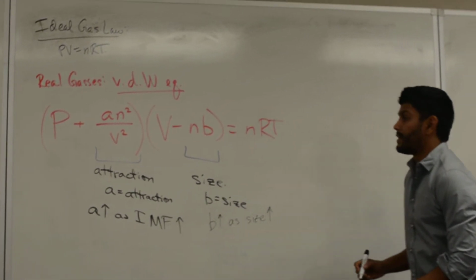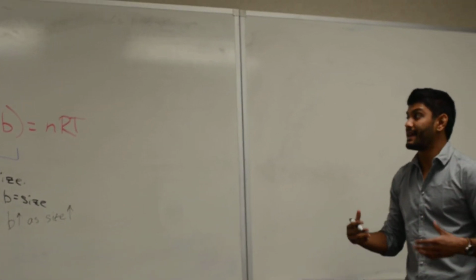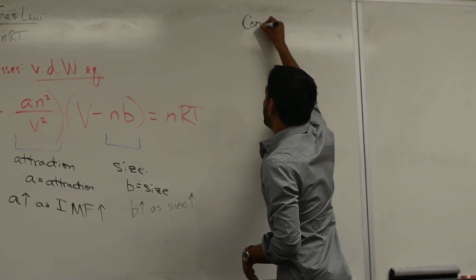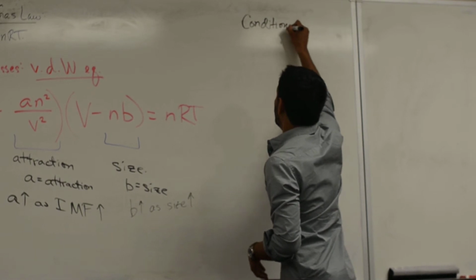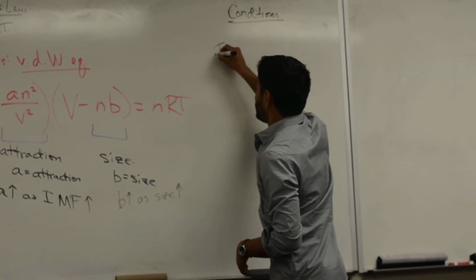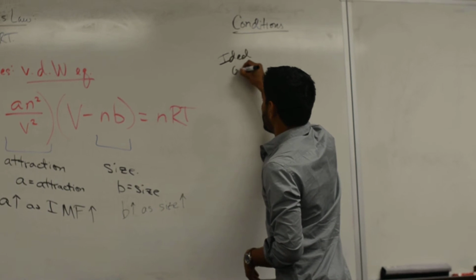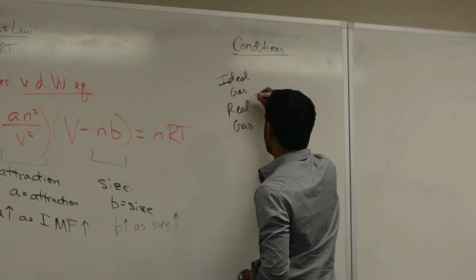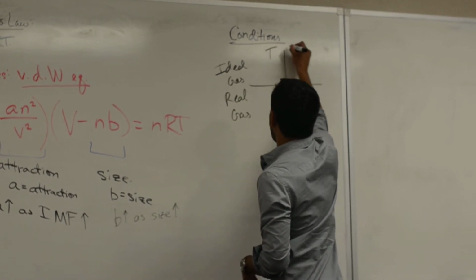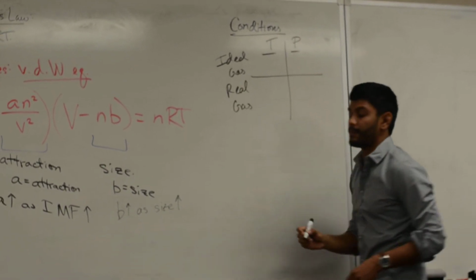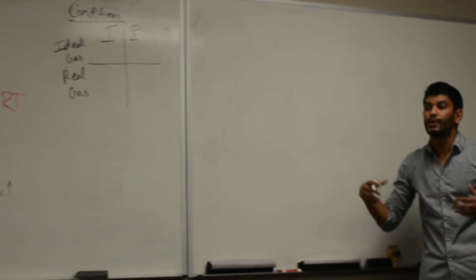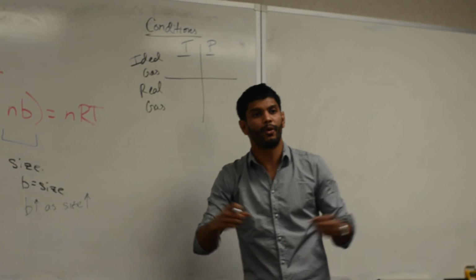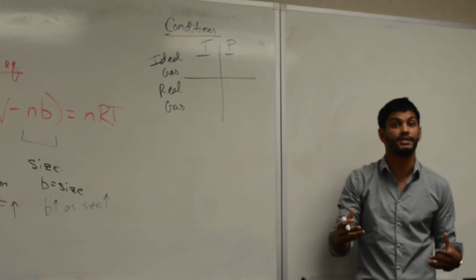So finally, let's talk about the conditions that give us an ideal gas and give us a real gas. In an ideal gas, do we want our particles close together where they can feel attraction, or far apart where they can be free and absent of attraction?